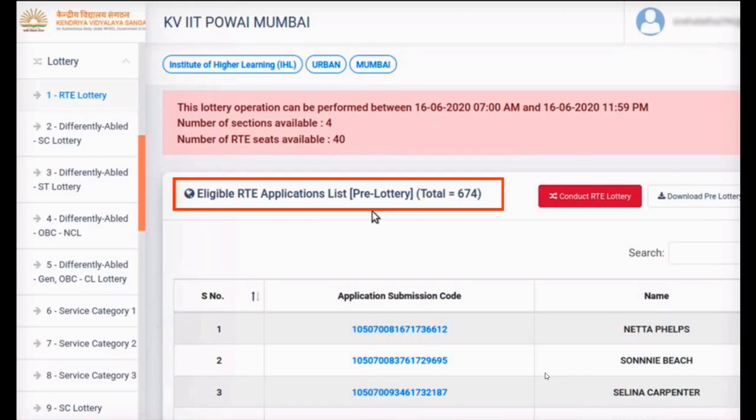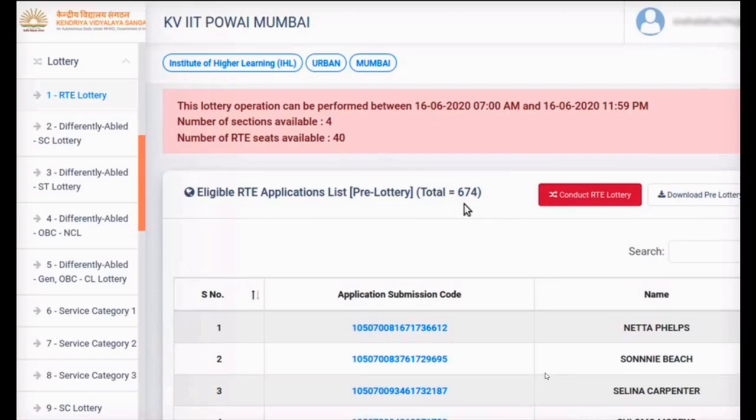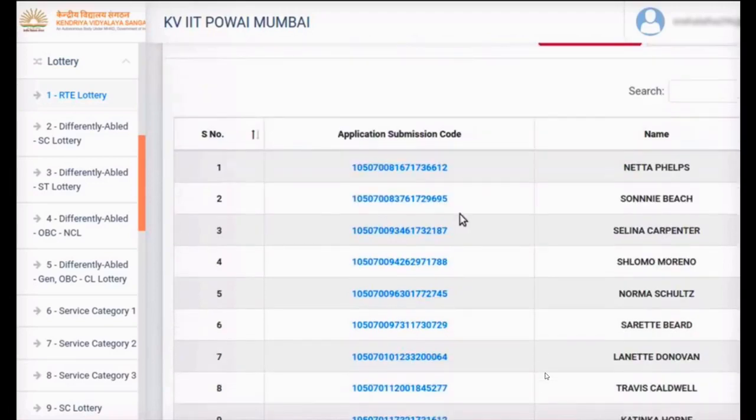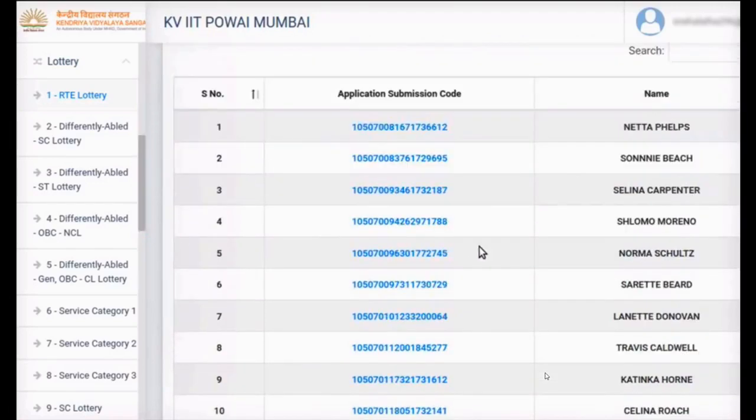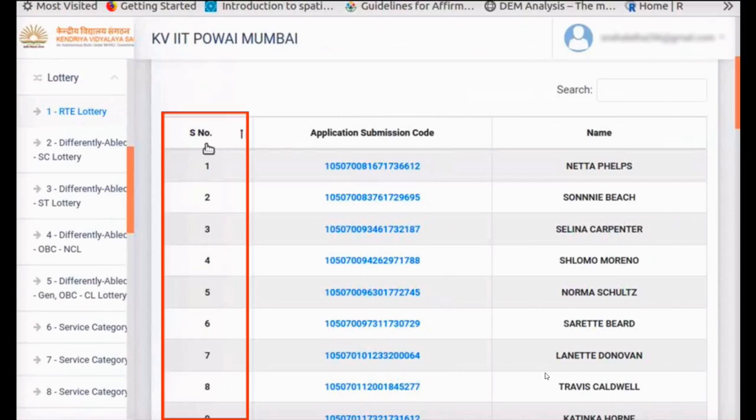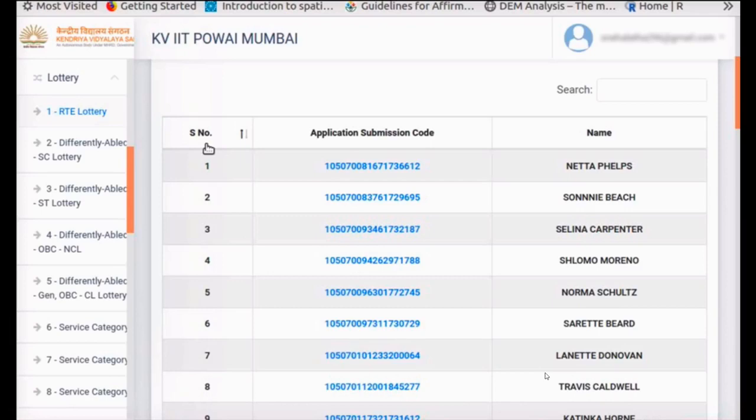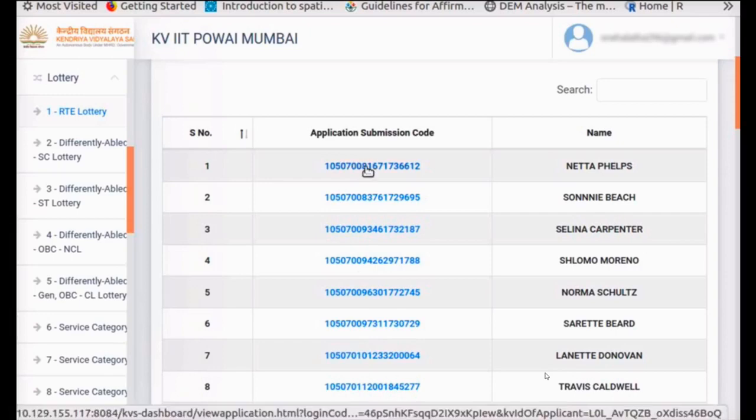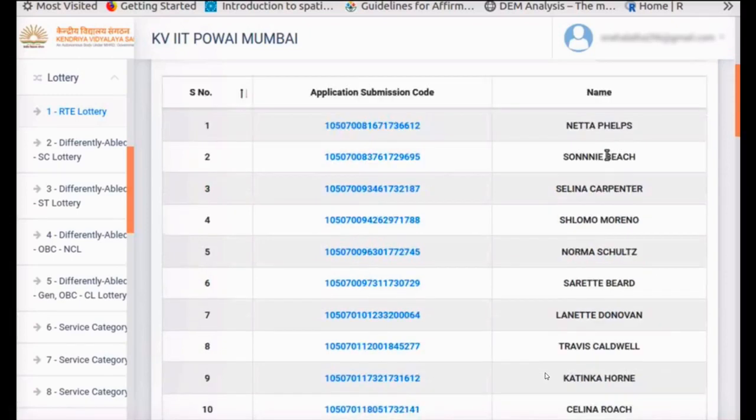Eligible RTE applicants pre-lottery list with total number of applicants is shown here. This is a dummy demonstration. All applications shown here are dummy applications. Each application is given a pre-lottery sequence number as shown in this column. Pre-lottery sequence number has no effect on the final position of an applicant in the list after the lottery is conducted. Show this sequence number to the parents.